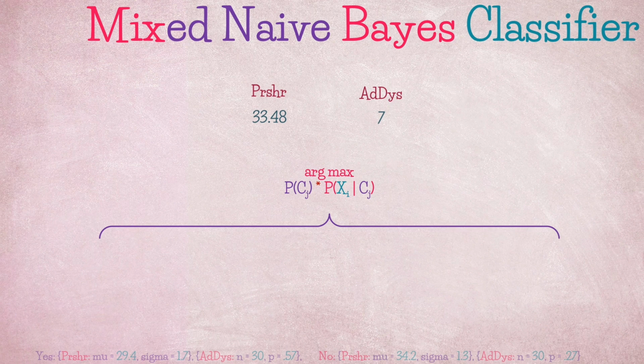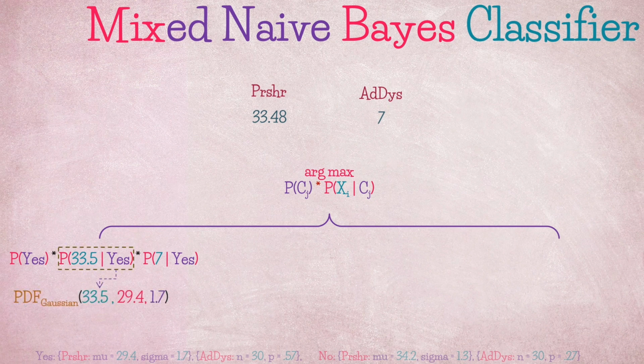So our objective is to maximize the probability of C given E, which is equivalent to maximizing P(C, E). Since our data is mixed, we derive the conditional probability of pressure given yes using the probability density function and our estimated parameters mu and sigma for class yes, and the conditional probability of ad days given yes using the probability mass function and our estimated parameters n and p. What are the probability density function and probability mass function? That answer you will get from the linked video above and in the description box. And just do the same for the no class.